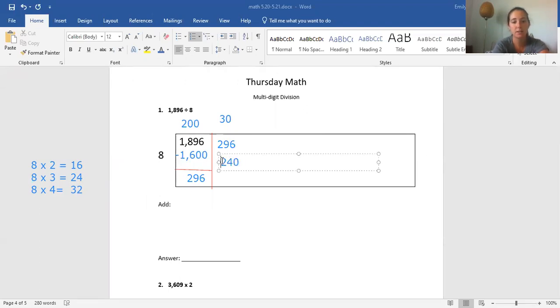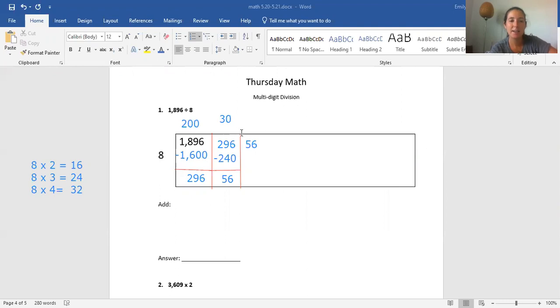Let's subtract and see what we get. I know 6 minus 0 is going to be 6. I know 9 minus 4 is going to be 5. So 56, that sound right? Okay, 56. Oh, maybe this one doesn't have a remainder. The other ones do though.